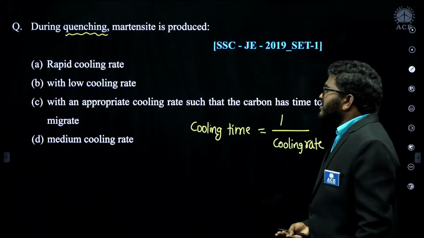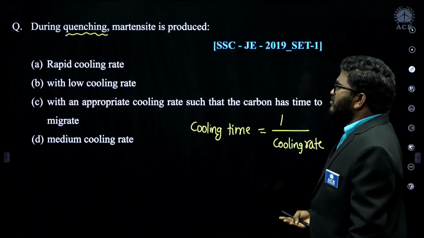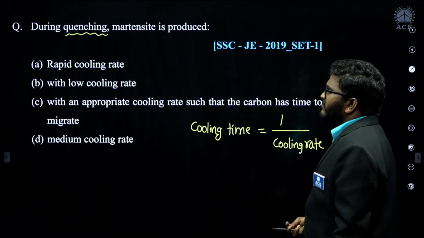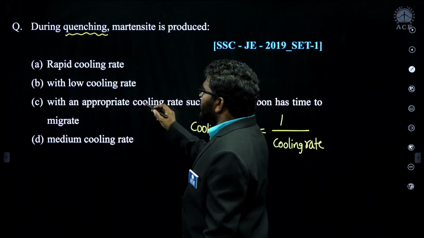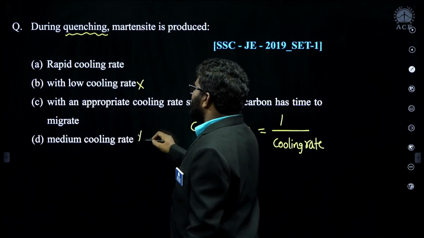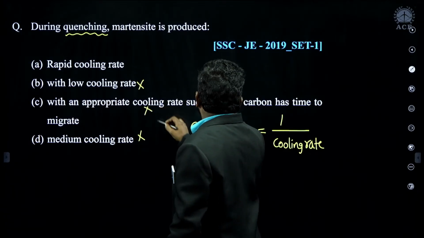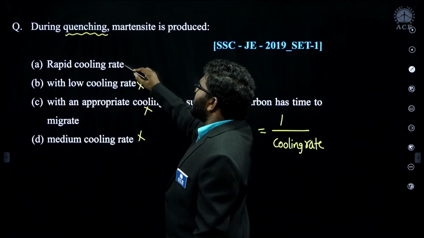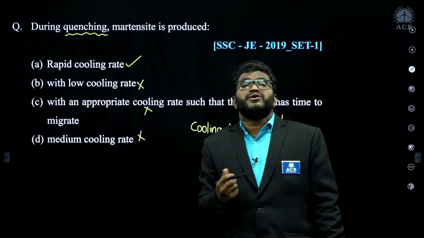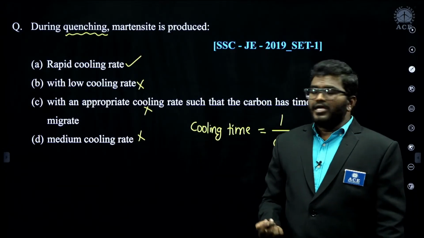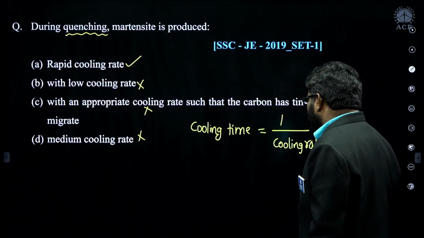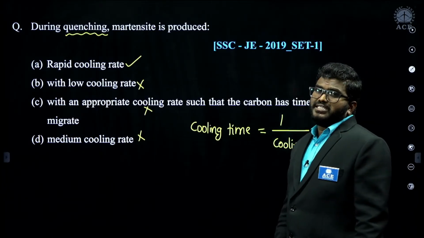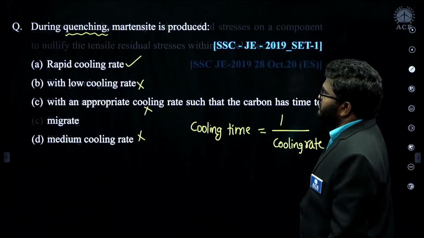We prefer a high cooling rate, so low and medium cooling rates are not correct, because the carbon atoms would migrate. So we do rapid cooling, and because of rapid cooling, we get martensite in the hardening process.